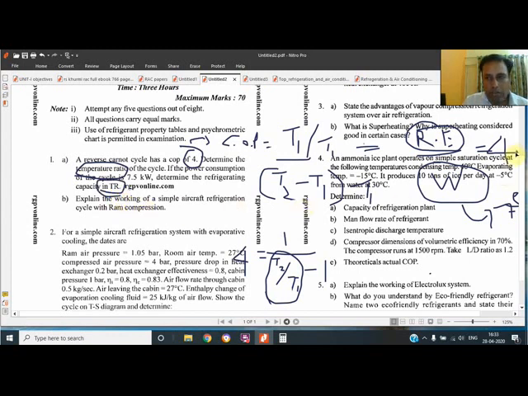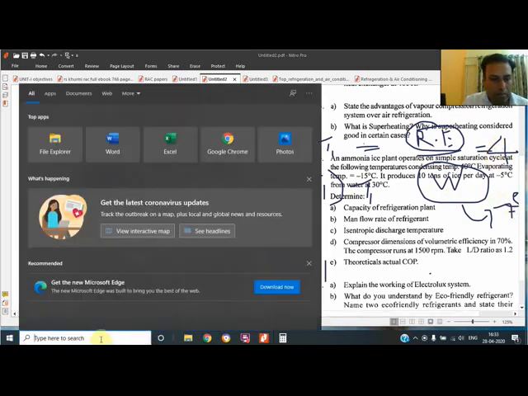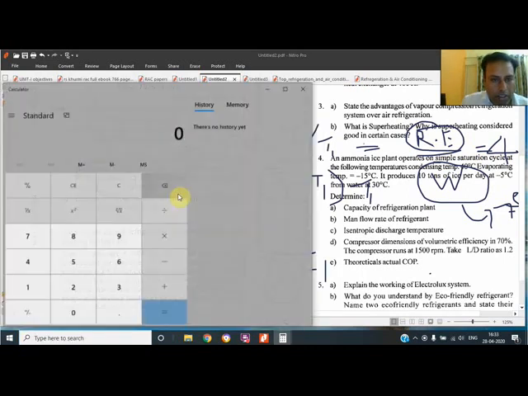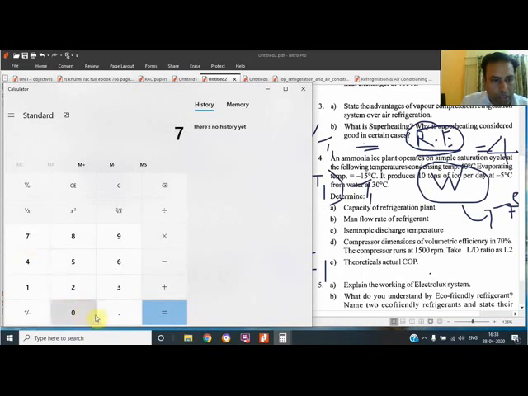If you want, I can solve it. The refrigerating effect is W into 4, so 7.5 into 4 on the calculator gives 30 kilowatt of cooling effect.